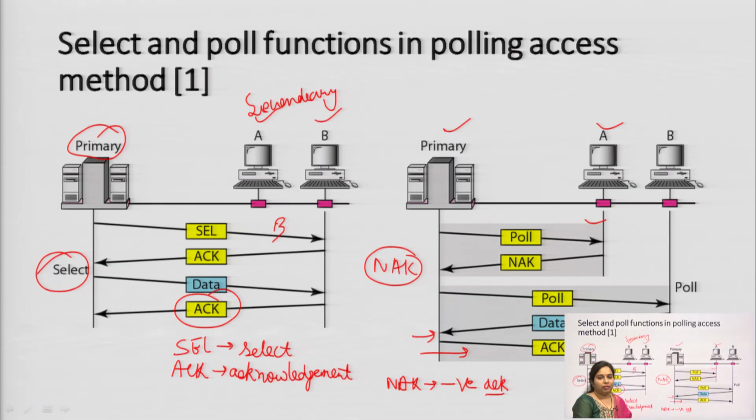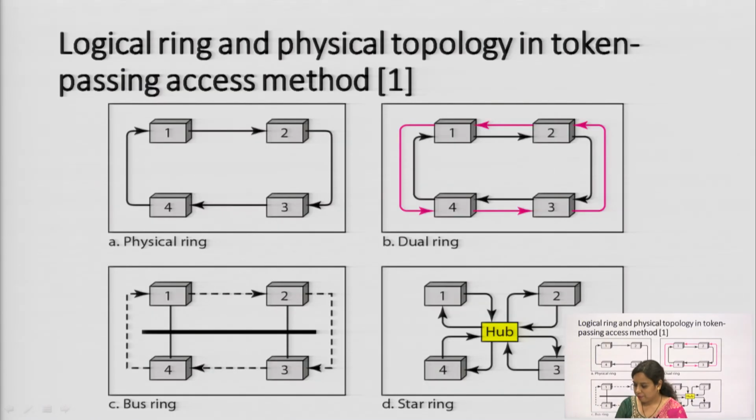That acknowledgement will decide whether it is negative or positive. If it is positive, it means that the frame or packet has been received correctly, and there is no case for retransmission. If it is negative, then another transmission will have to be performed.